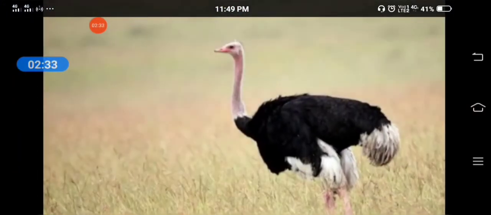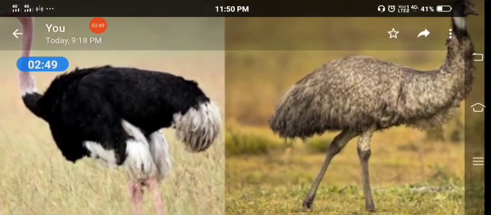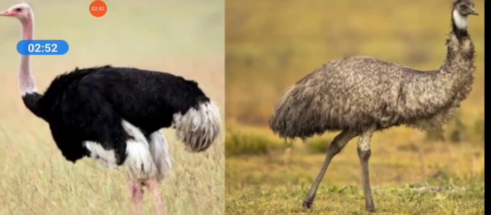Look at this picture. Can you identify the picture? Yes, this is a picture of an ostrich. Do you know what is special about birds like the ostrich and emu? They cannot fly. That's why they can run very fast and they are called flightless birds. The ostrich is the largest and heaviest bird in the world. It can run at the speed of 70 kilometers per hour.